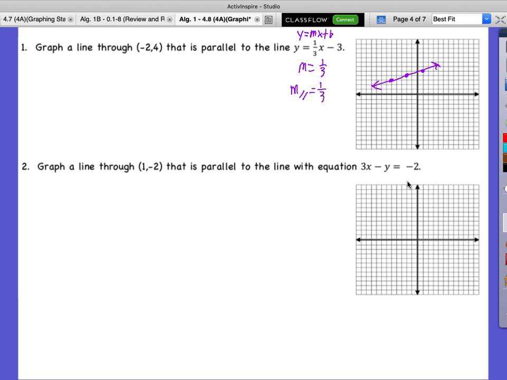So Sharp says, graph a line through (1, -2) that is parallel to the line with equation 3x minus y equals -2. What's our first step? Graph our starting point. What is our starting point here? (1, -2). 1 to the right, 2 down. You got your starting point. Now what do we need to make any more points? We need the slope.